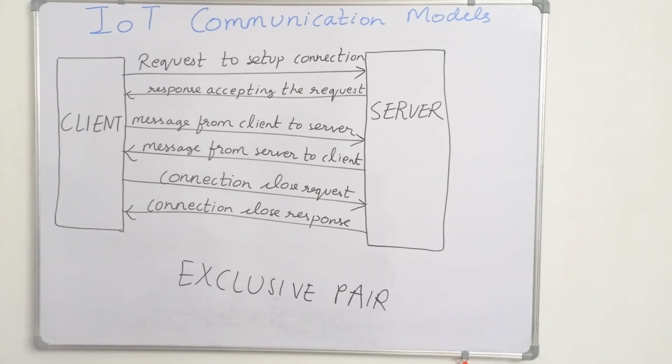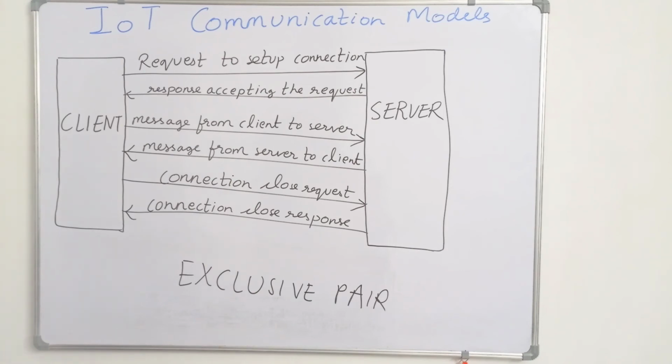So it is a bidirectional fully duplex communication model in which there is a persistent connection between the client and the server. Until the connection close request and response have been sent, the connection will continue between the client and the server.